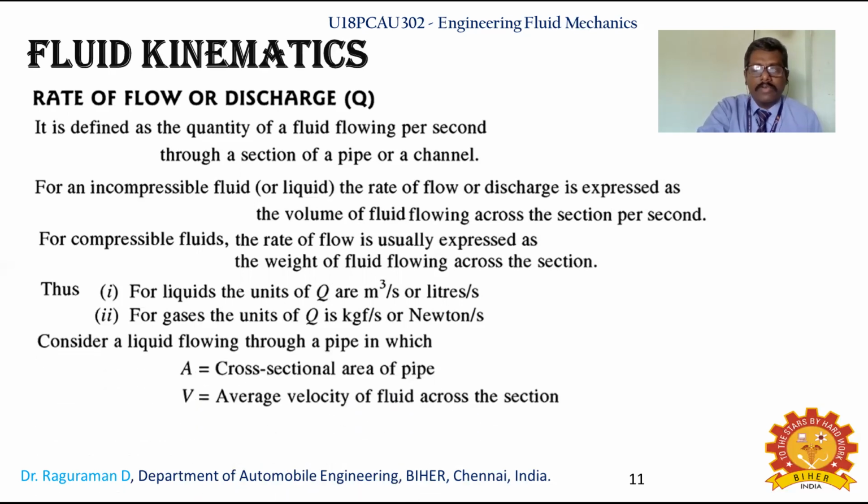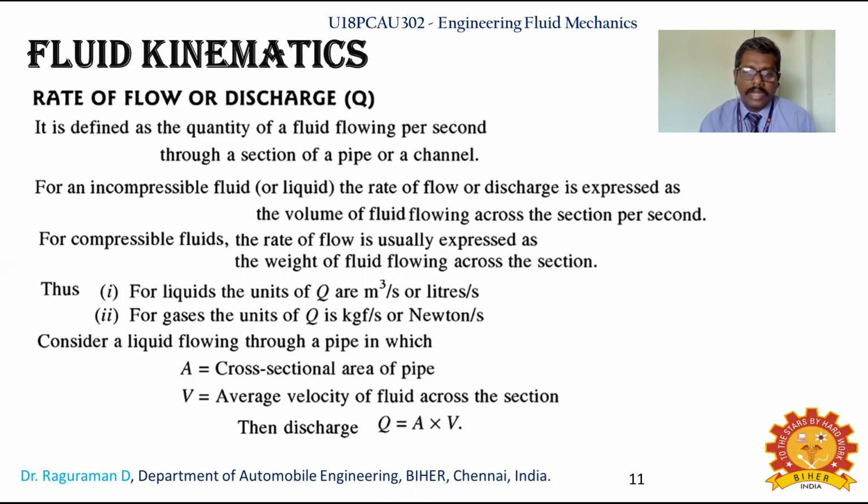So now we are going to the continuity equation. Consider a liquid flowing through a pipe in which A is the cross-section area of the pipe and V is the average velocity of the fluid across the section. So the discharge is Q equal to A into V. Now we are going to see the continuity equation.